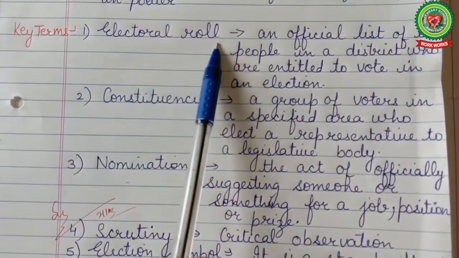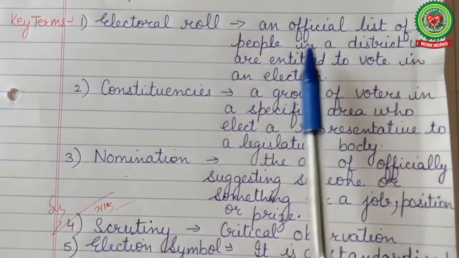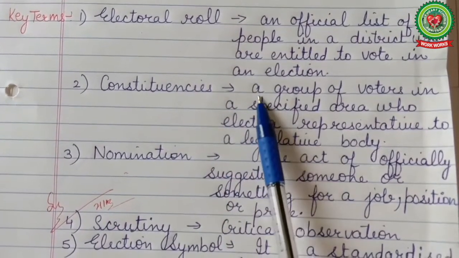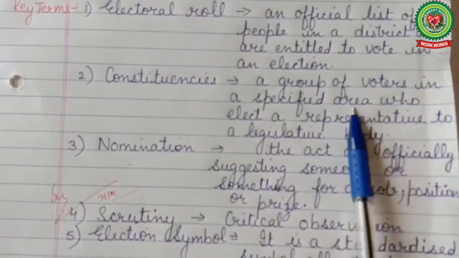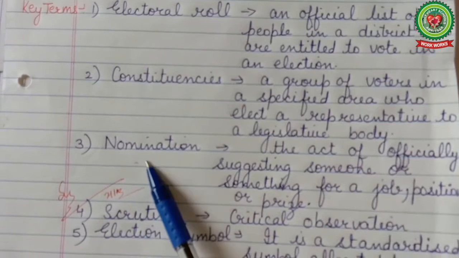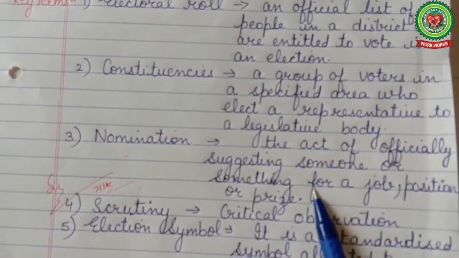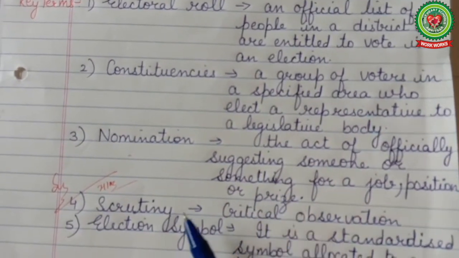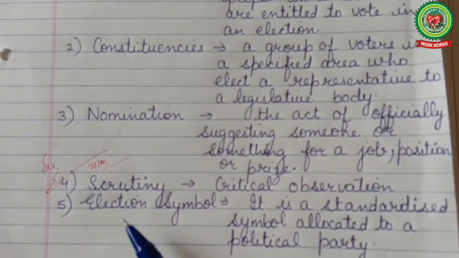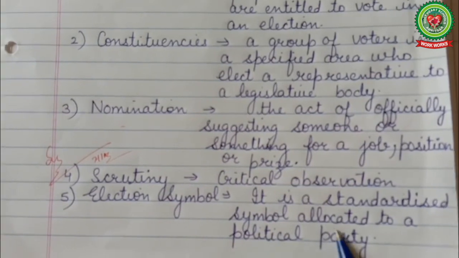Now, we will discuss some key terms. Number 1, electoral roll. It means an official list of the people in a district who are entitled to vote in an election. Number 2, constituencies. It means a group of voters in a specified area who elect a representative to a legislative body. Number 3, nomination. It means the act of officially suggesting someone or something for a job, position or prize. Number 4, scrutiny. It means critical observation. Number 5, election symbol. It means a standardized symbol allocated to a political party.